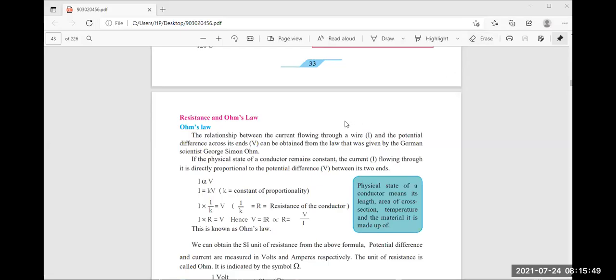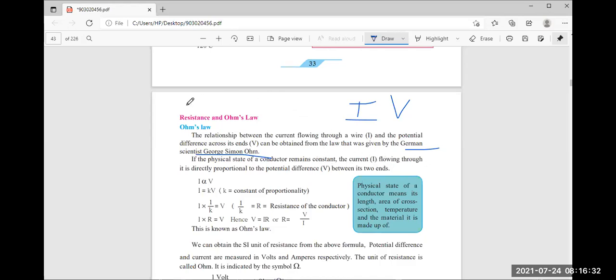He has given the relationship between the current flowing through the wire, I. Current is denoted by the letter I and potential difference by the letter V. So between these, what is the relation mentioned by one great German scientist, George Simon Ohm? Whatever he has explained about this is called Ohm's law. He said that if the physical state of the conductor remains constant, the current I flowing through it is directly proportional to the potential difference between its two ends.